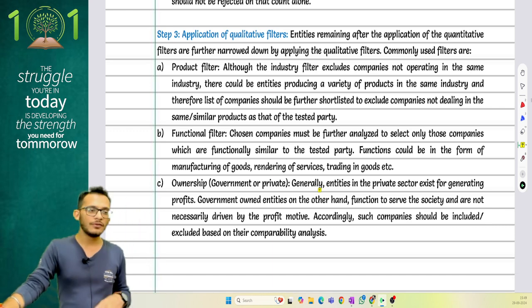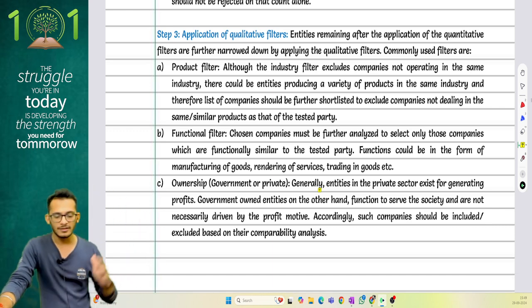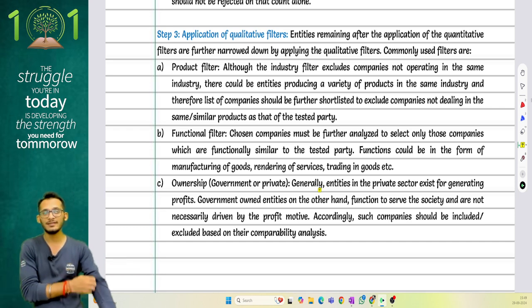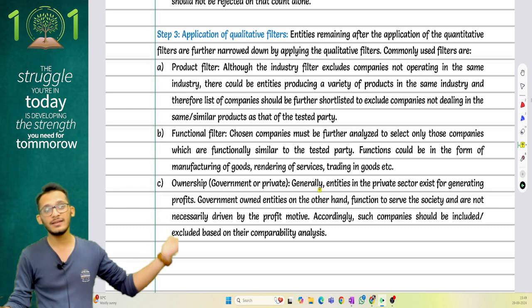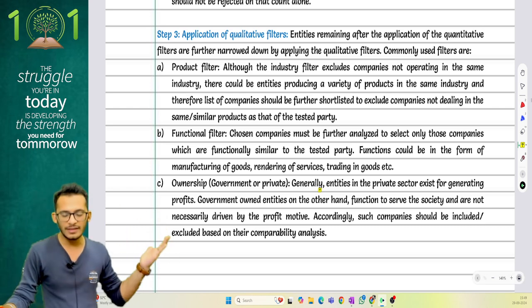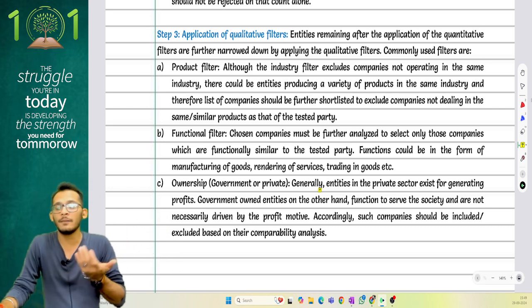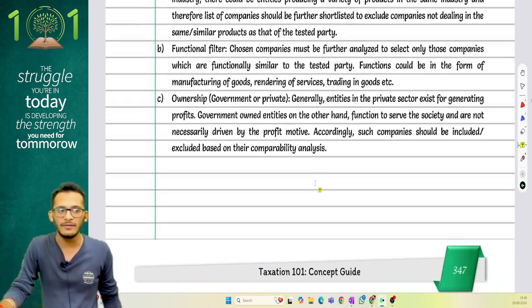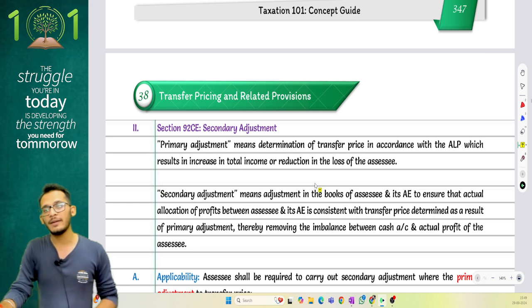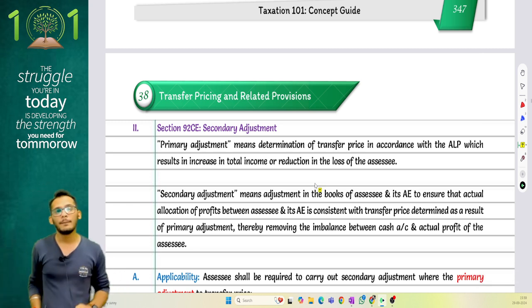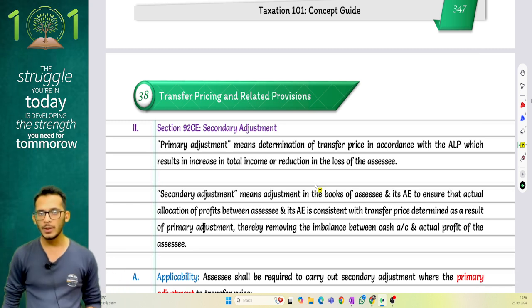After you do the quantitative filters, also look for some qualitative filters. Check whether their product industry is the same as my product industry. Check whether their functions are the same as my functions. Check whether their ownership is government or private, because if it's government, then they may have a different pricing mechanism than what a private party will do. All these things have to be kept in mind in order to ensure that you are doing a proper comparable search.